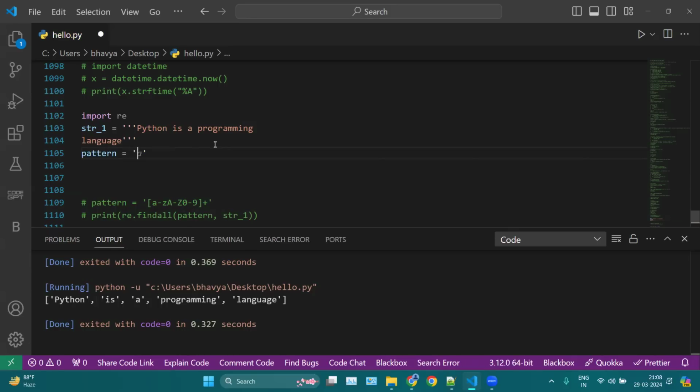So now we want from starting, okay, which this character, and then include everything except new line and plus. Okay, so here I'm saying include everything from starting, but except new line. This W means you have to include everything, like each and every character except your new line. And here you can see we have this new line here because this language is coming in new line. So if I print,